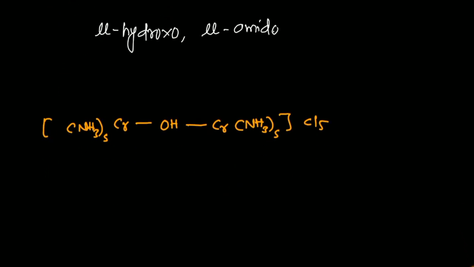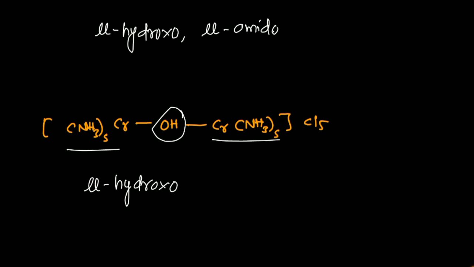Suppose I have this complex, how do we name it? There is only one OH present. So for that complex I will mention mu hydroxo. Now this part and this part are similar, so you can use the word bis. So it is hydroxo, then bis, and what is present in the square bracket?